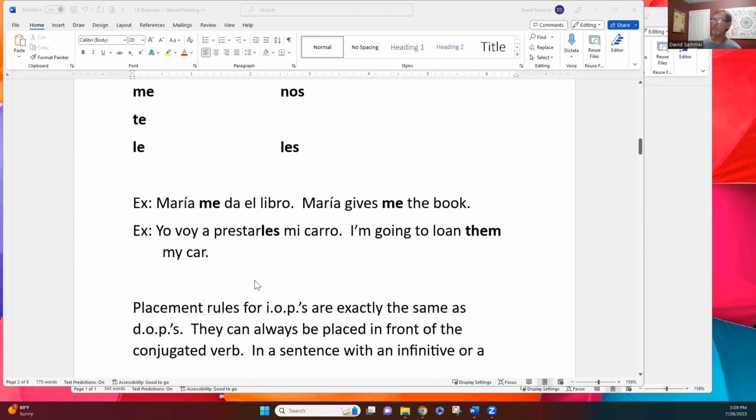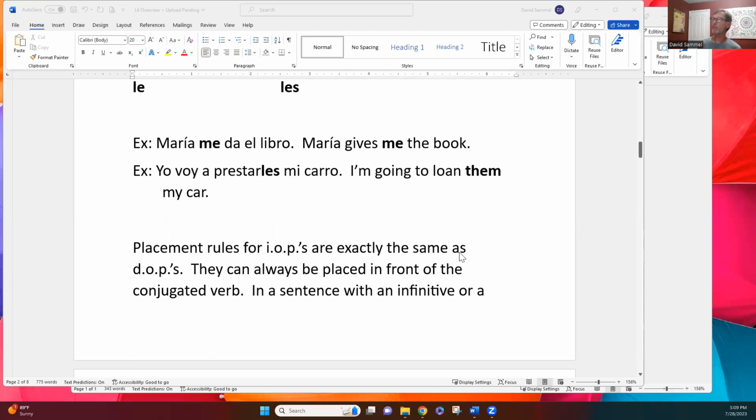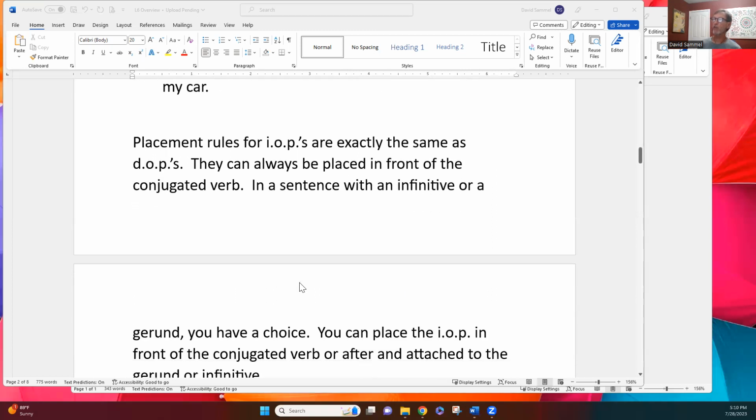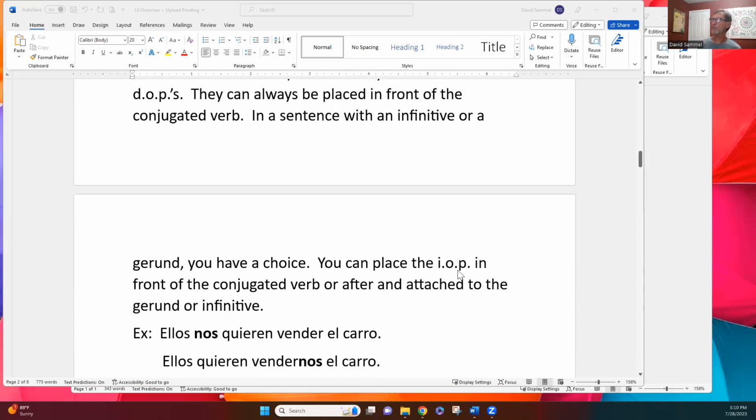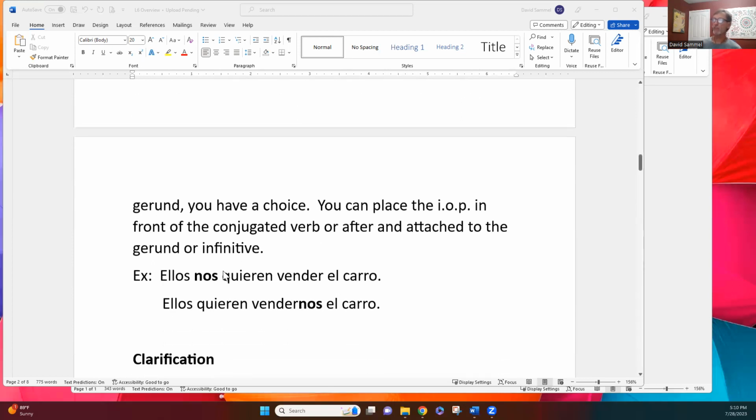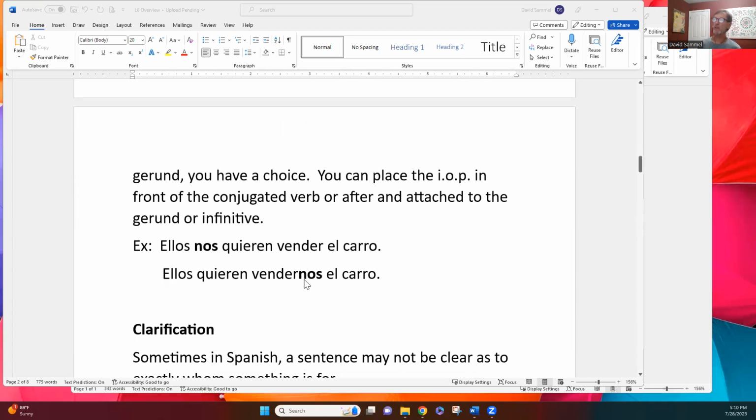Okay, let's take a look. Placement rules for IOPs are exactly the same as DOPs. They can always be placed in front of the conjugated verb. In a sentence with an infinitive or a gerund, you have a choice. You can place the IOP in front of the conjugated verb, which I just demonstrated, or after and attached. So here are identical sentences except for the placement of the indirect object pronoun. Ellos nos quieren vender el carro. They want to sell us the car. I put the nos in front of the conjugated verb, but I can also do it like this.